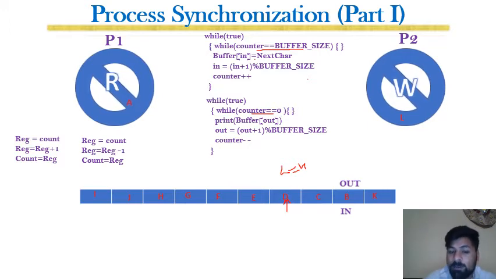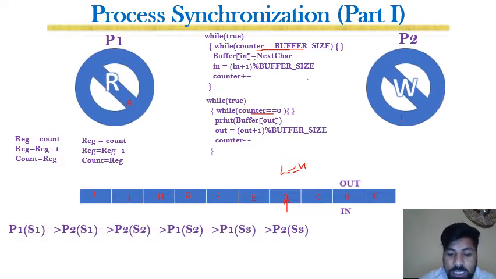So in that case, for example, I am executing a sequence, and in this sequence they are executing. So P1 executes S1. Here I am writing the detail of P1, and here I am writing the detail of P2.